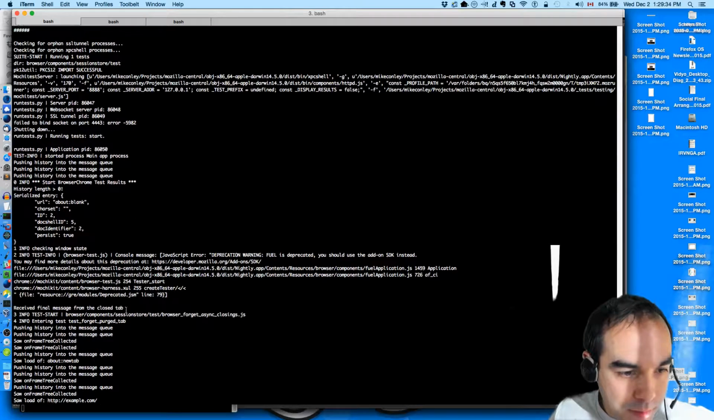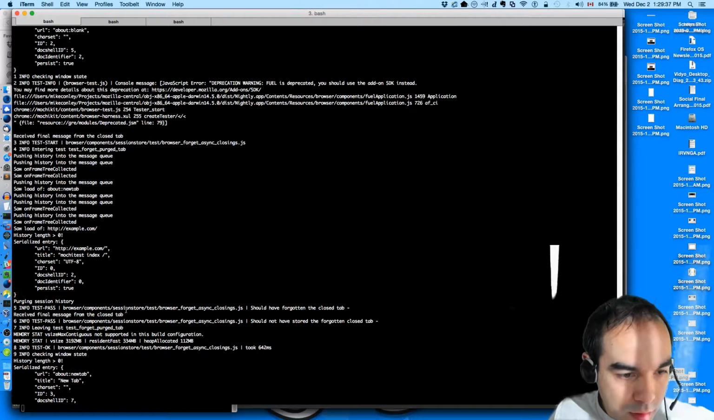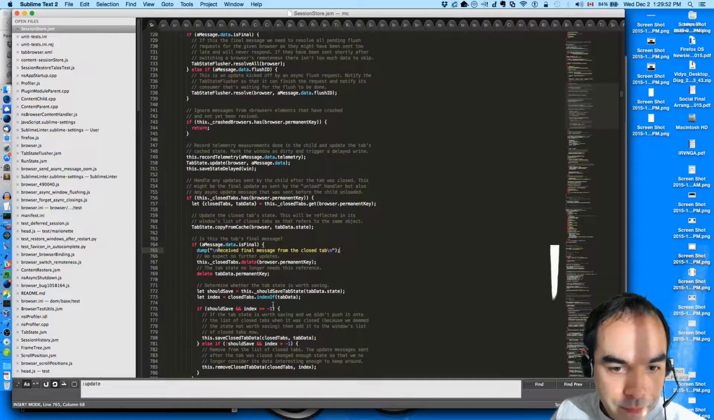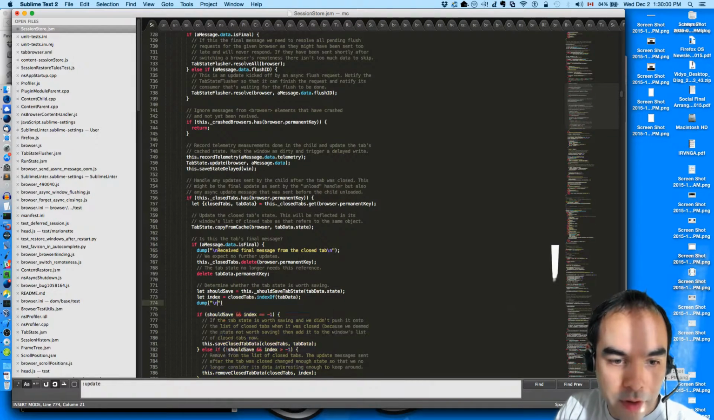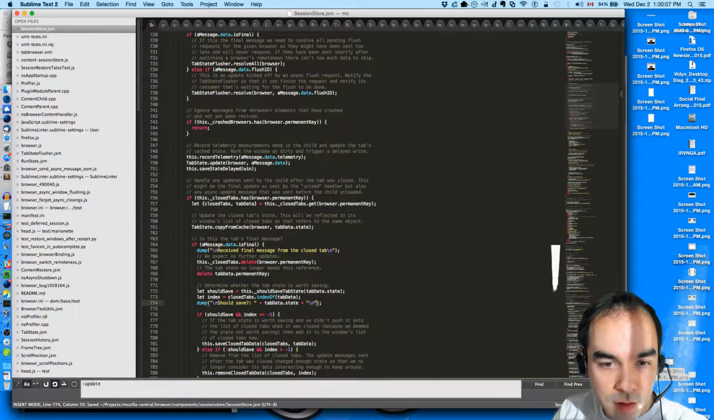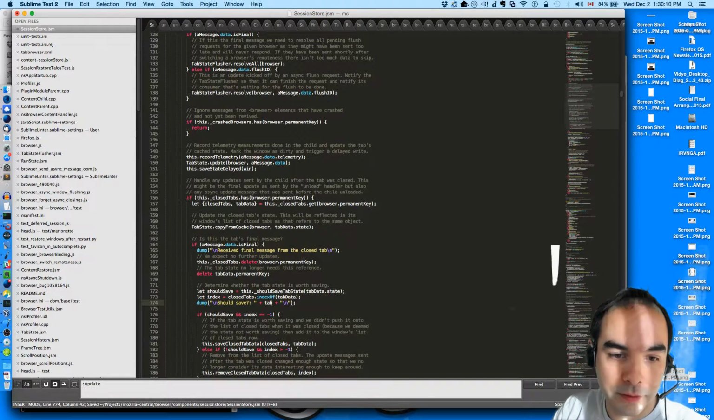So what happens here? We start, and then saw a load of that, and we purge the session history, and then we receive the final message, and then we check to see if we should save the tab state. Dump. Should save. Tab data.state. No. Should save.